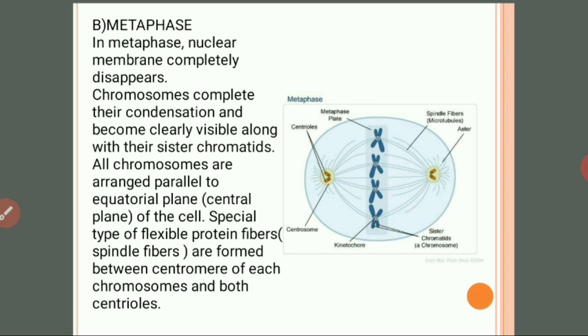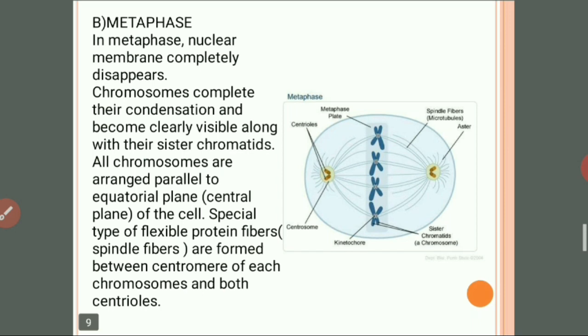Sometimes the question will be asked: when the process of the nuclear membrane disappearing starts, it is prophase, and when there is complete clarity, when the nuclear membrane completely disappears, that is metaphase. Chromosomes complete their condensation and become clearly visible along with their sister chromatids.